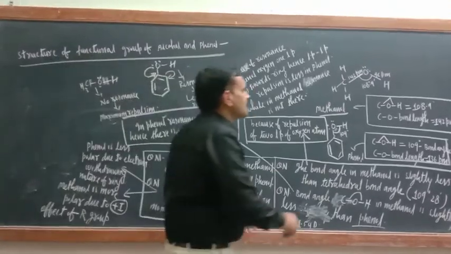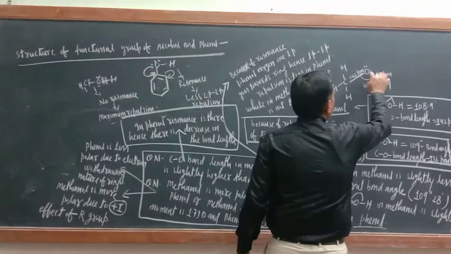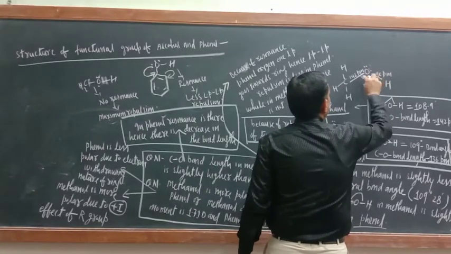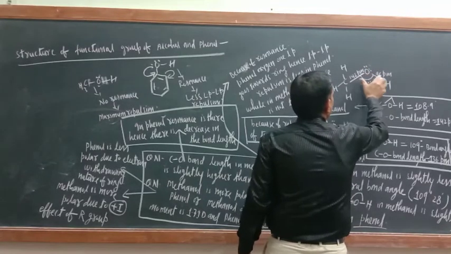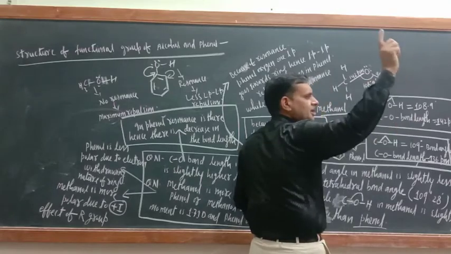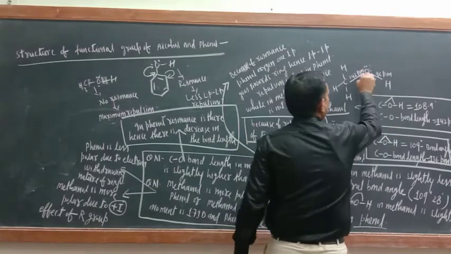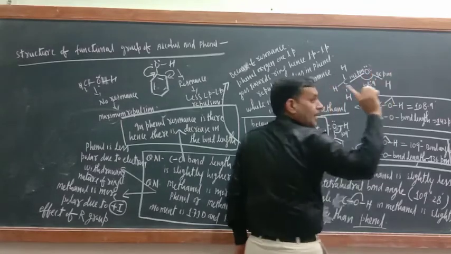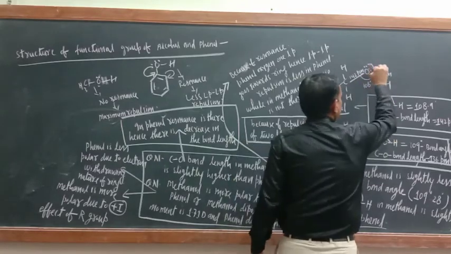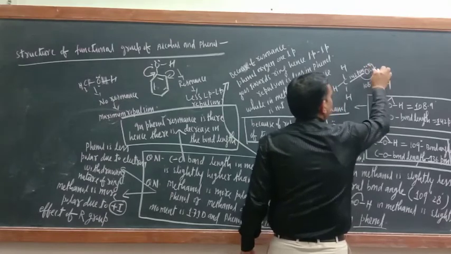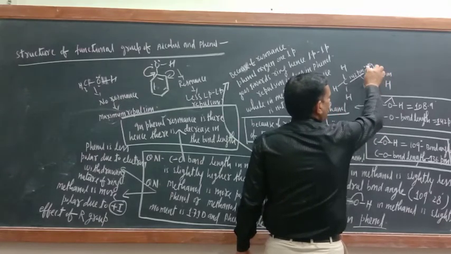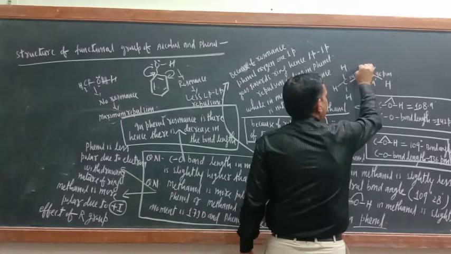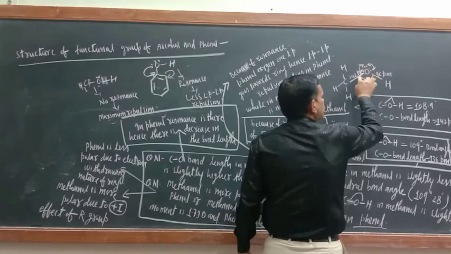And now you will say, try to understand. You will tell that, sir, these lone pairs are repelling, then what should be there? There should be elongation in the bond. But try to understand, I am not talking of bond pair repulsion. I am talking of lone pair repulsion. So this lone pair will repel this lone pair. And in turn, this lone pair will repel this bond pair.